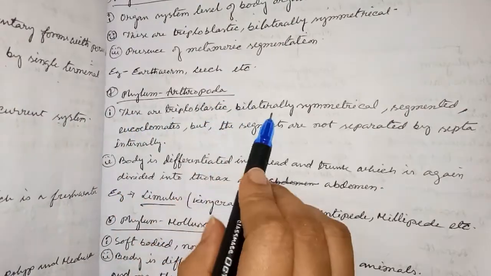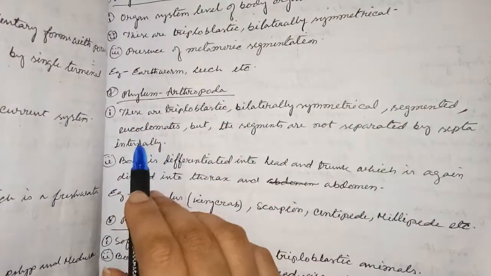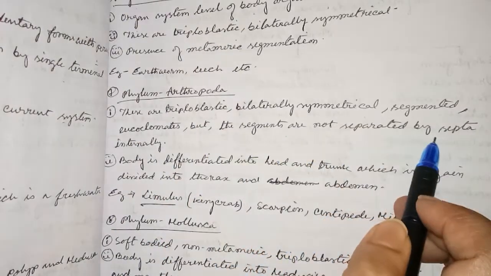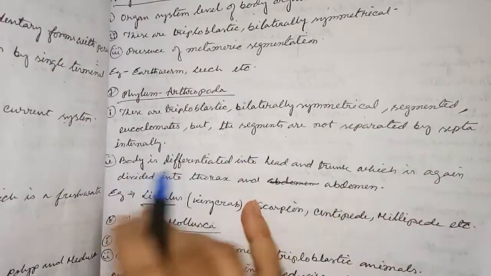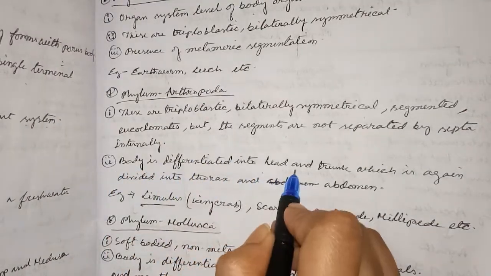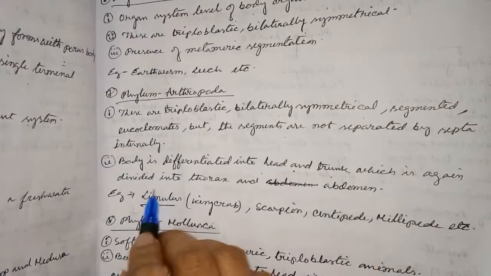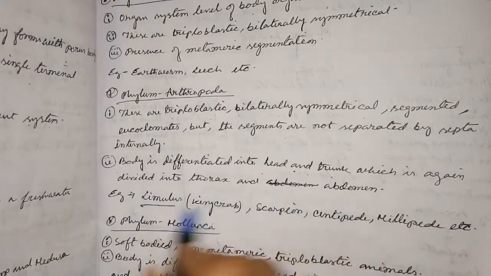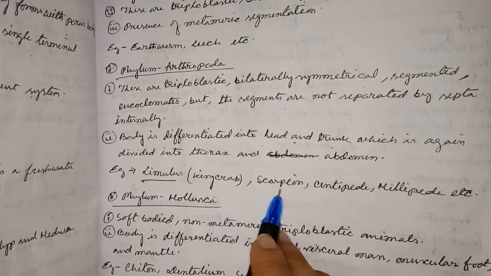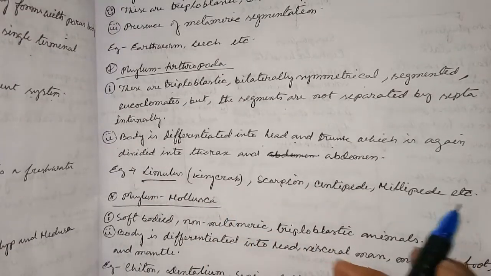These are triploblastic, bilaterally symmetrical, segmented eucoelomate, but the segments are not separated by septa internally. Next, body is differentiated into head and trunk, which is again divided into thorax and abdomen. Example: Limulus means king crab, scorpion, centipede, millipede, etc.